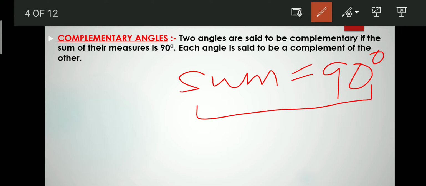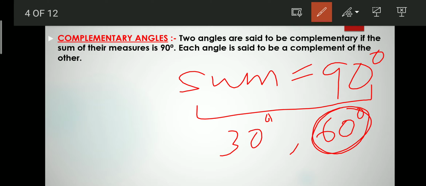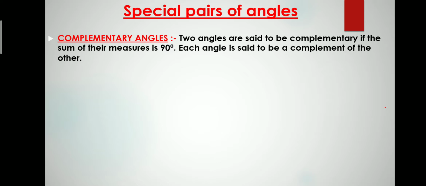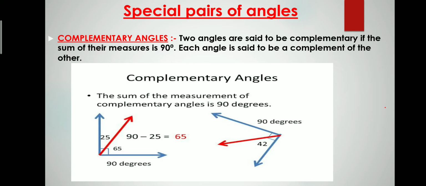Suppose the first angle is 30 degrees, so we have to make the sum equal to 90 degrees, so we have to take the next angle as 60 degrees. Okay, and this 60 degree angle is called the complement of 30 degrees, and 30 degrees is called the complement of 60 degrees. So they are complements of each other.